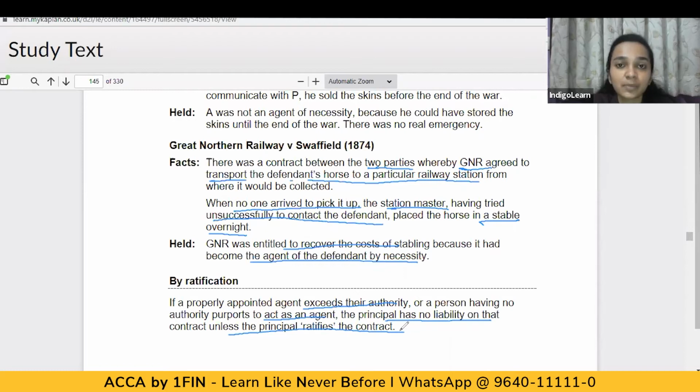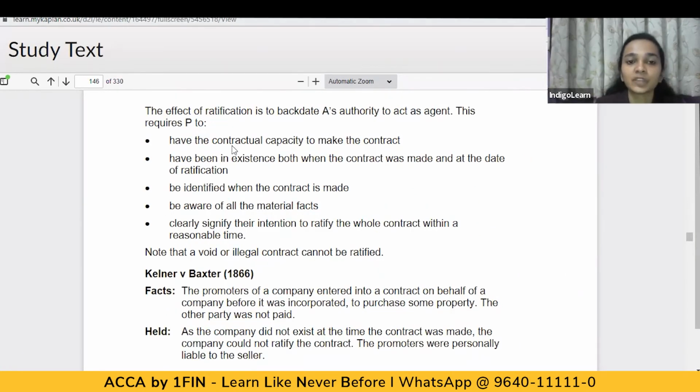If the principal is ratifying the contract, then there's no problem. Agency by ratification arises. But if the principal does not ratify the contract, then the principal will have no liability. The principal's liability will arise only when he ratifies. That is when agency by ratification is being talked about. The effect of ratification is to backdate the agent's authority as an agent. This requires the principal to have contractual capacity to make the contract.